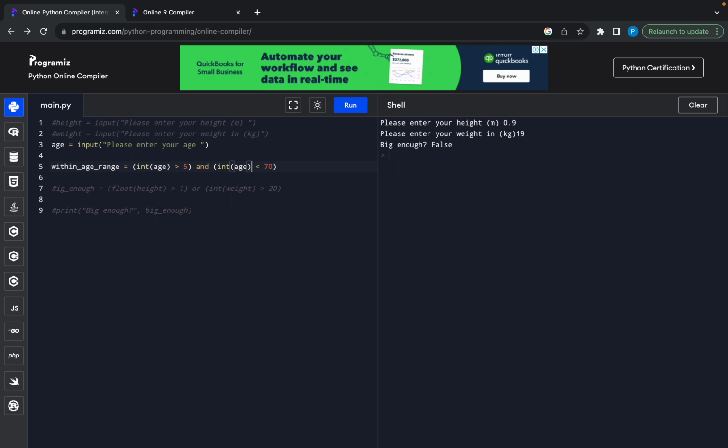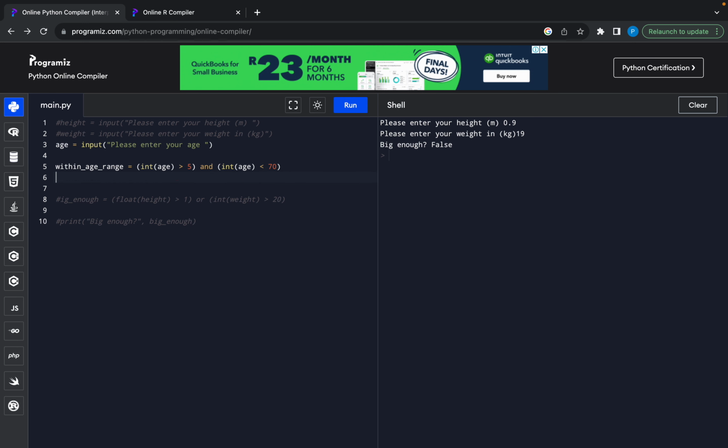Now you convert it to an int so they can do the evaluation. Now you've got two sides of this evaluation. And this one's different because the other one, either this one or this one could be true, but this one, they both have to be true. So let's print that out. Print.